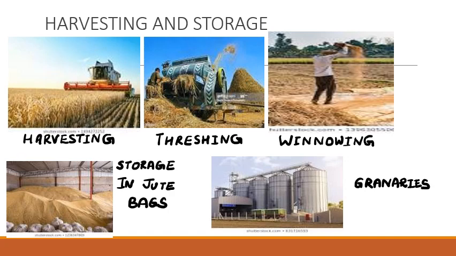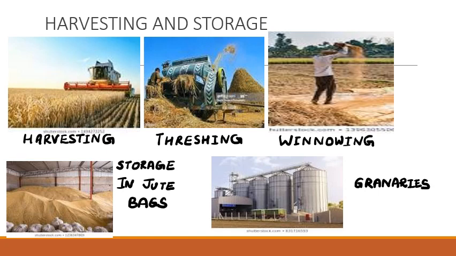But the freshly harvested grains contain moisture, and the presence of moisture may promote the growth of microorganisms like fungi, bacteria, etc. Or it can attract insects, rats, etc. So the grains should be dried properly to reduce the moisture content. Before storage, they should be dried properly. And after drying, the grains should be stored in a cool, dry and clean place.